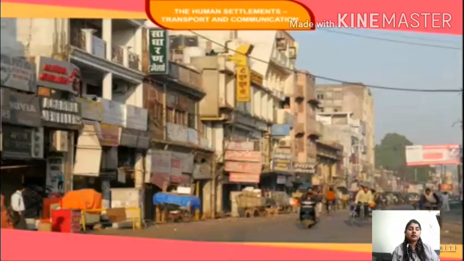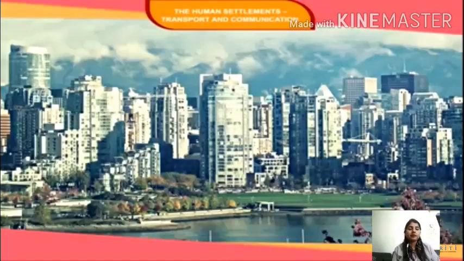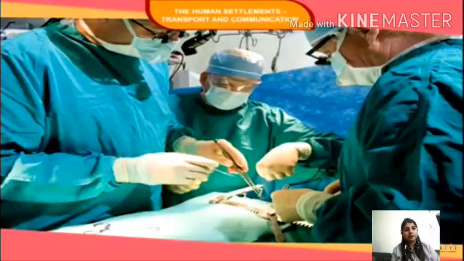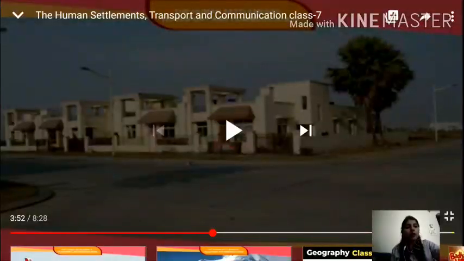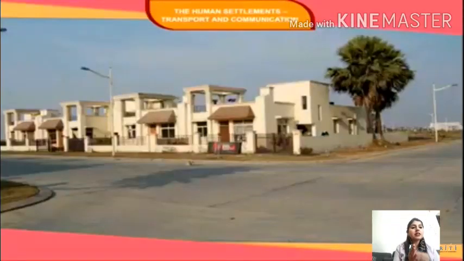In urban settlements, people are engaged in secondary and tertiary occupations. They either work in industries or they provide services like health and education. Towns and cities are examples of urban settlements. So the occupations supported in the villages, that is the rural areas, are known as primary, and the work done in towns and cities, in the urban areas, is known as secondary occupations.